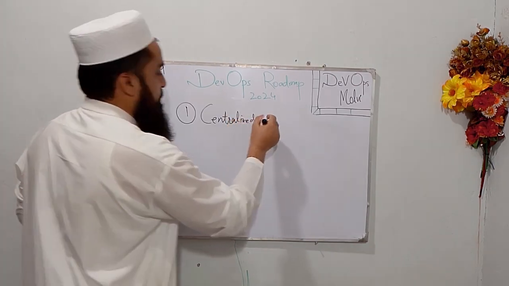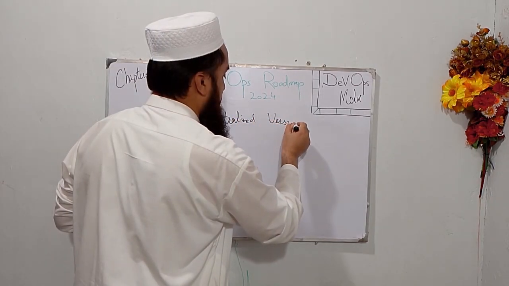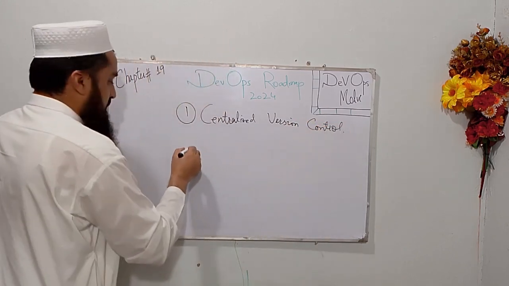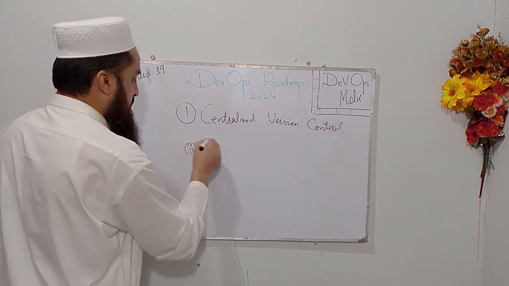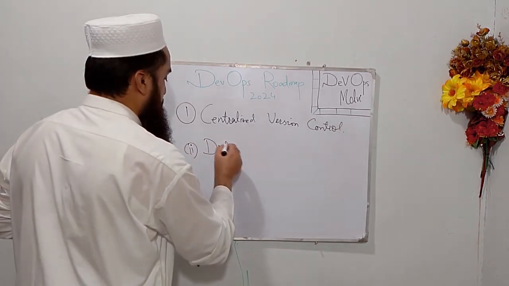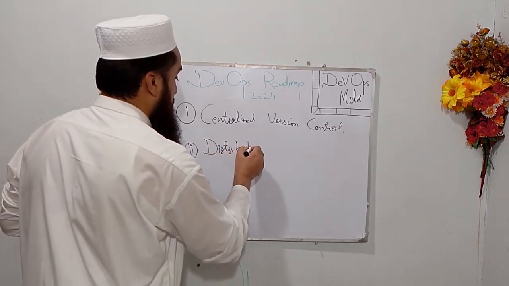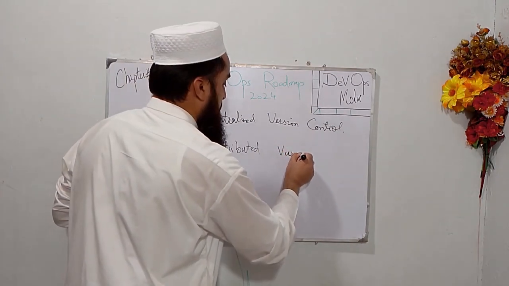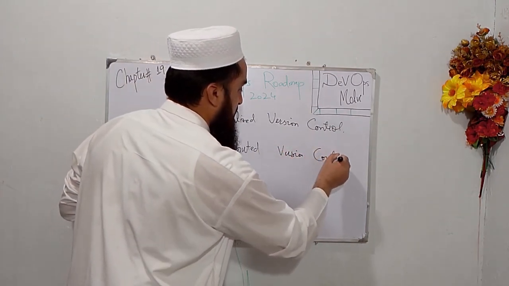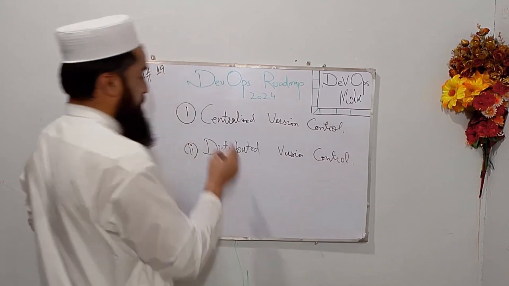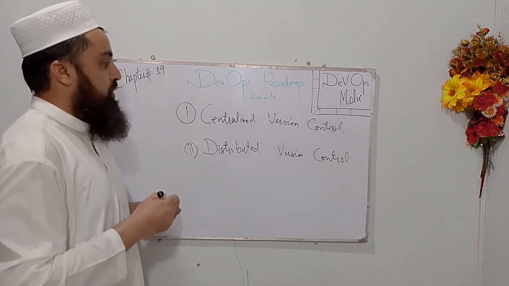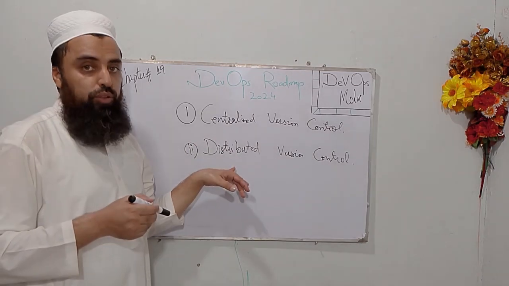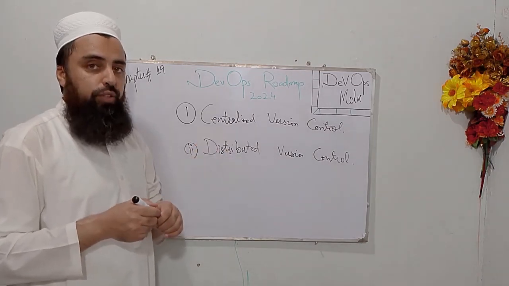Centralized version control was used earlier, and now distributed version control is used, and there are a lot of benefits of distributed version control compared to centralized version control. So what is centralized version control?